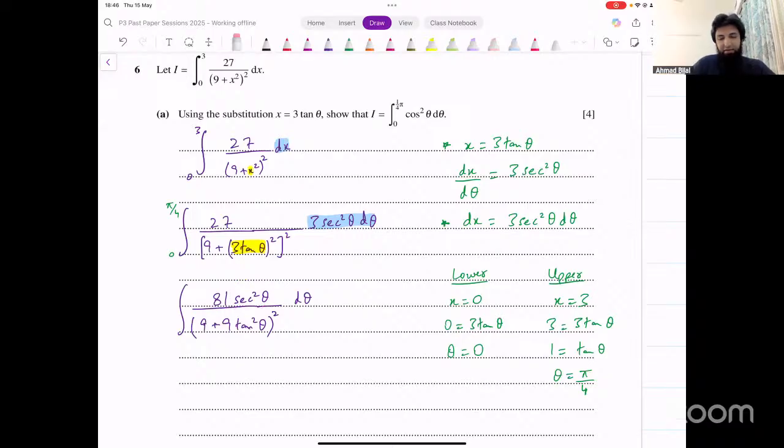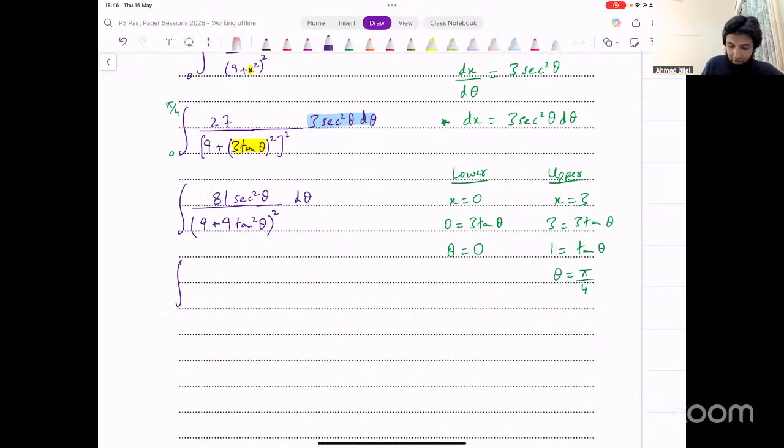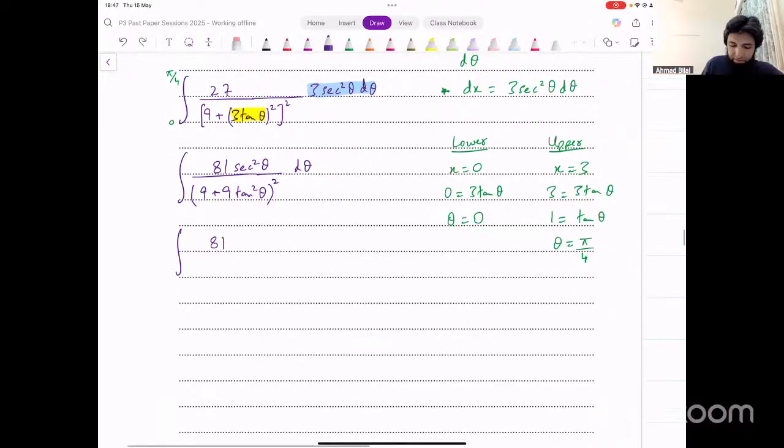And then the exact identity, you can go to the formula sheet and find that, but at least you should know that they're connected. The identity that we have between them is that 1 plus tan square theta is secant square theta. Or we could actually simplify this. I could take 9 common from the denominator. So I have 81 secant square theta, and in the denominator, I have 9 common outside into 1 plus tan square theta, and then whole square like this.